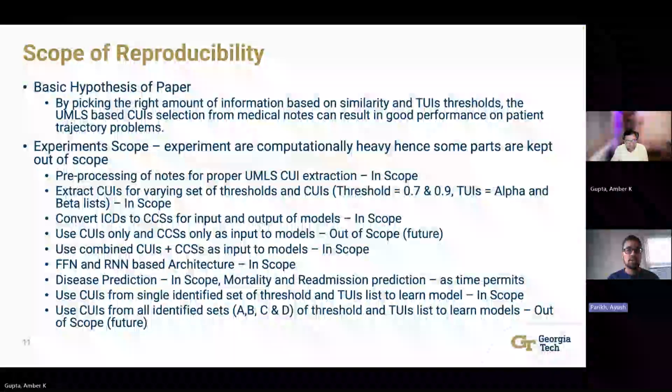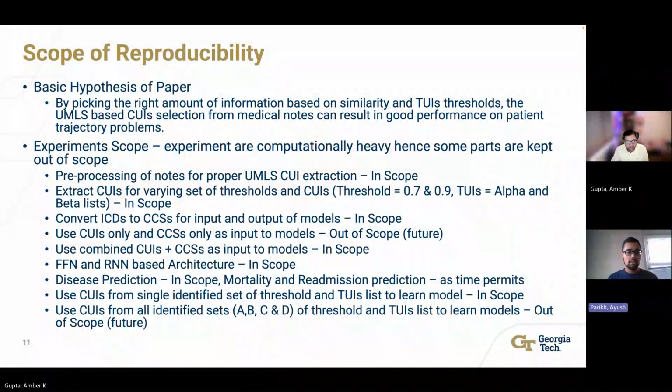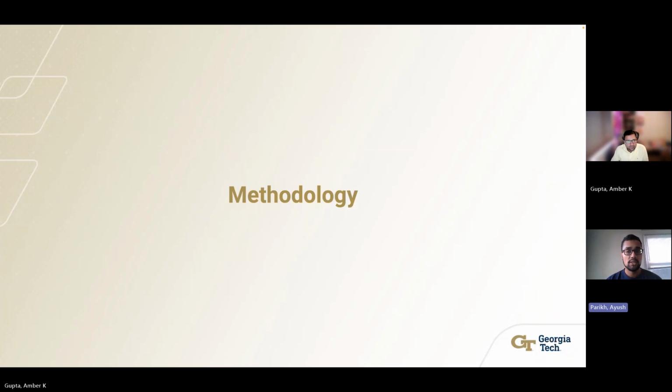The experiments in this paper are very computationally heavy. Hence, in order to determine the good scope overall for our reproducibility challenge, we have different problems that are in scope and out of scope, as claimed by the paper. Our focus overall, though, has been to reproduce trends rather than replicate exact results.